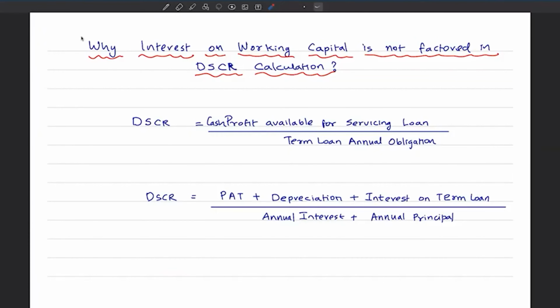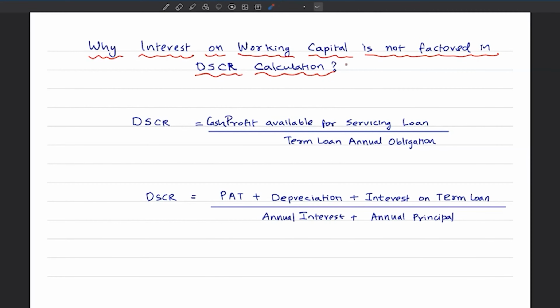This is going to be an interesting video because I got this question many times. I answered one-to-one. Since it was asked by many, I thought it will be more relevant if I create a video out of it. Okay, so what is the question? Why interest on working capital is not factored in DSCR calculation? Yes, many get puzzled with this. In DSCR calculation, we are taking interest on term loan. Why we are not considering interest on working capital?